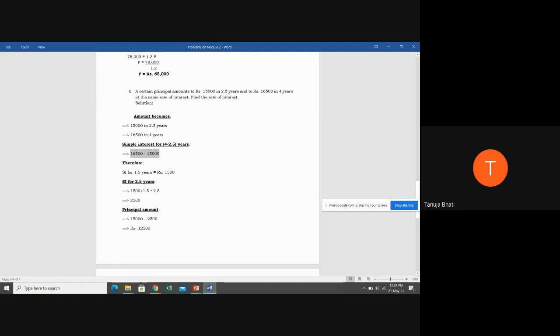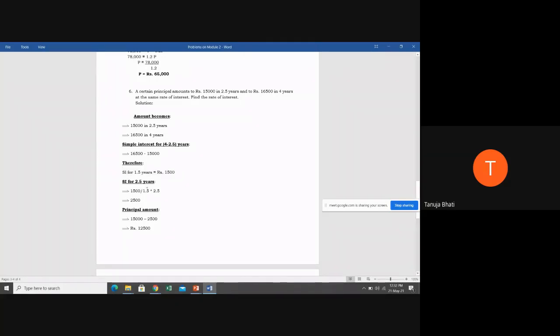Therefore the simple interest for 1.5 years is rupees 1,500. How did we derive that? At the end of 2.5 years I receive 15,000 and at the end of 4 years I receive 16,500, so the interest in the period of 1.5 years is 1,500.